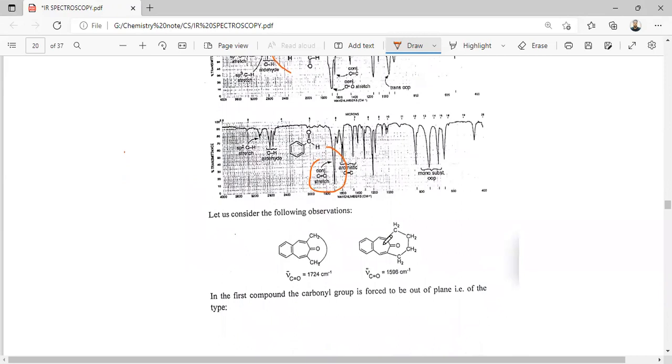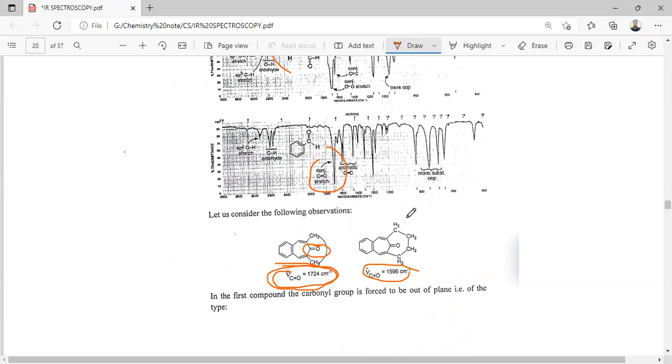Let us consider the following example. Here the carbonyl stretching frequency for this molecule is slightly higher compared to this one. The reason is that this is a bicyclic, highly strained compound. Due to the steric nature, the C=O double bond is out of plane from this aromatic ring, so it is not in conjugation with this aromatic ring. That's why its stretching frequency is slightly higher compared to this.